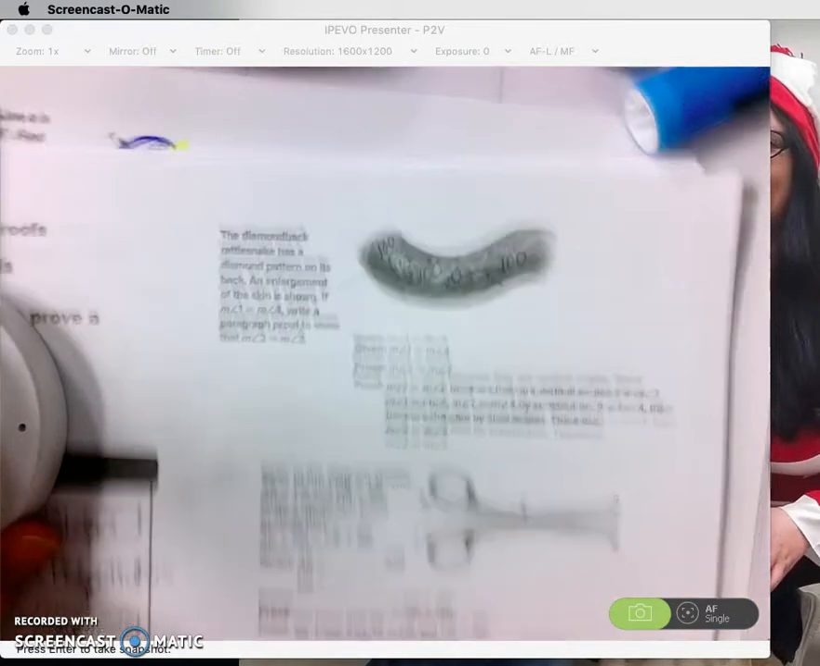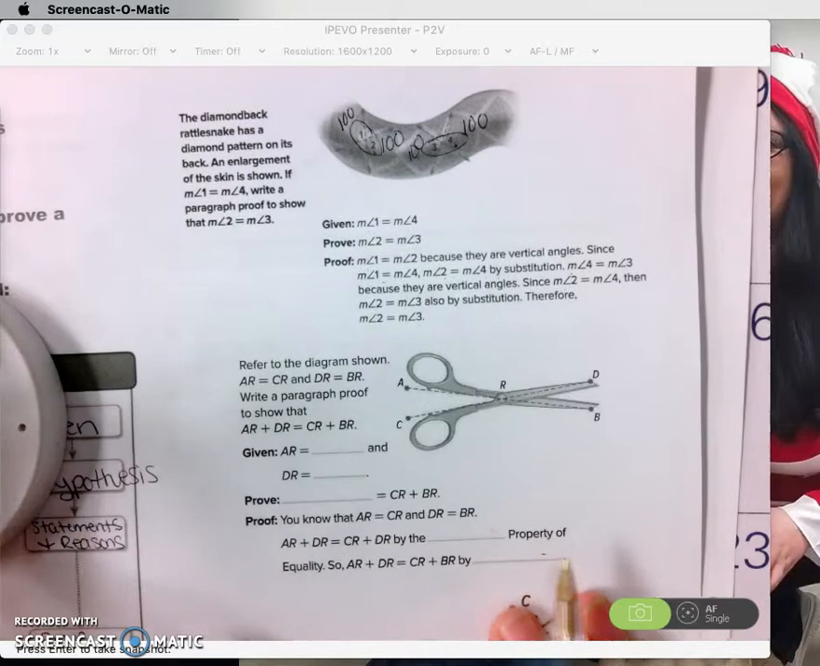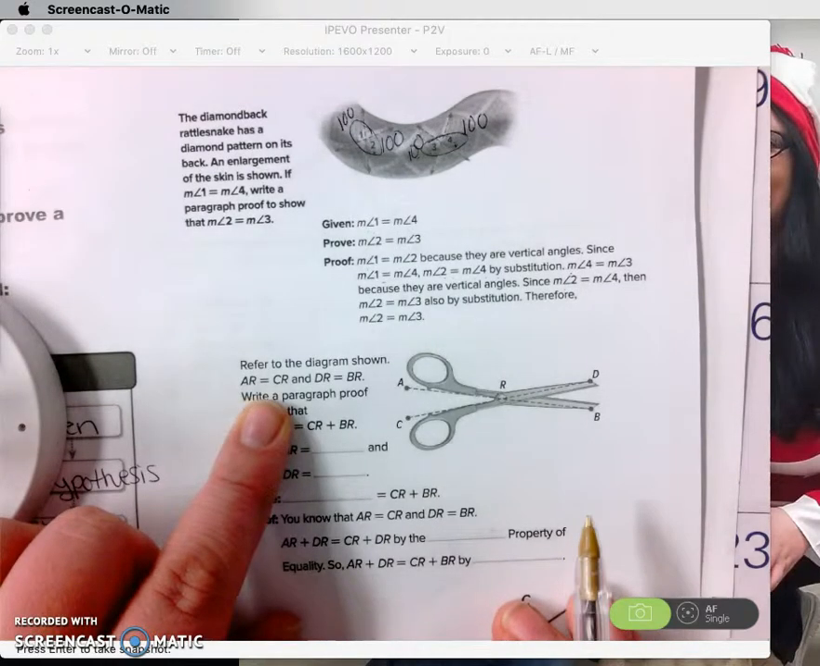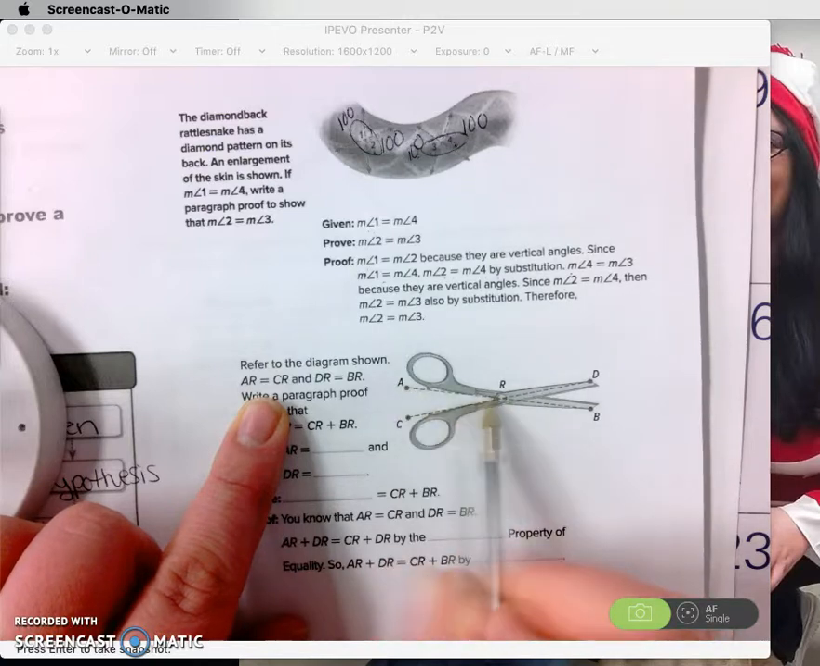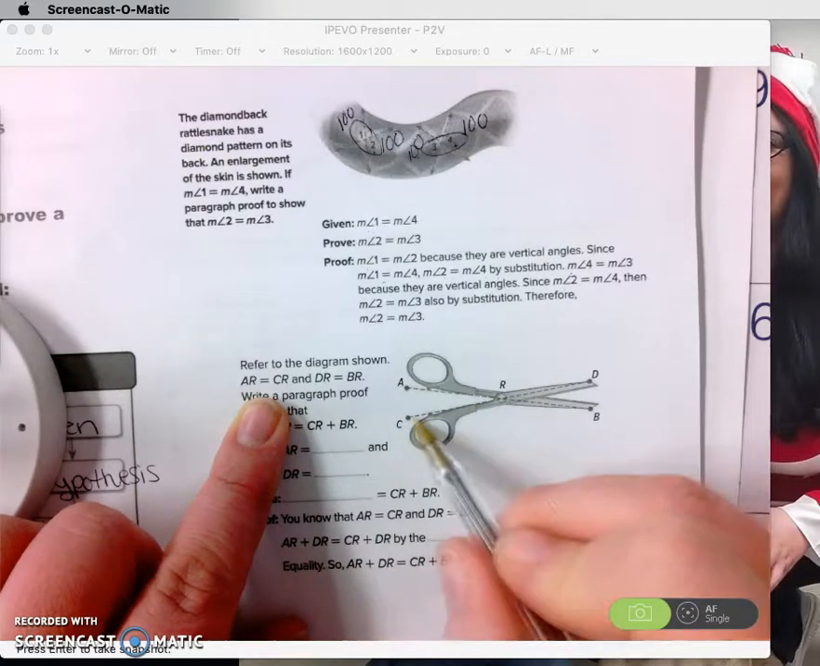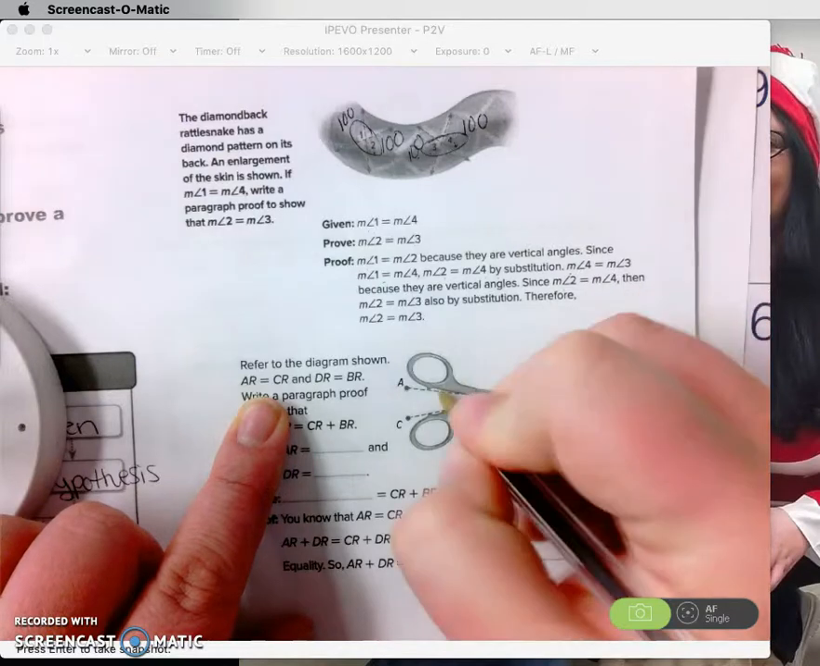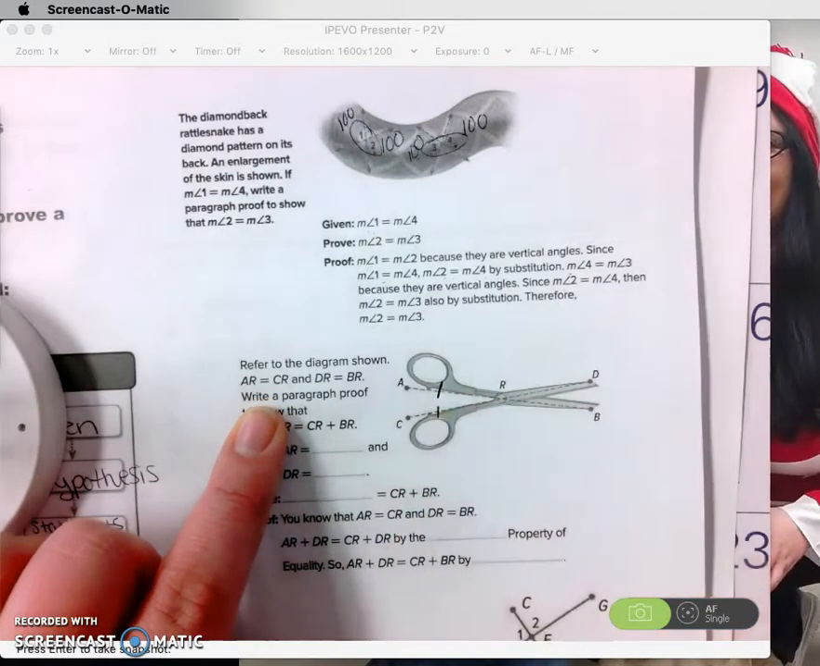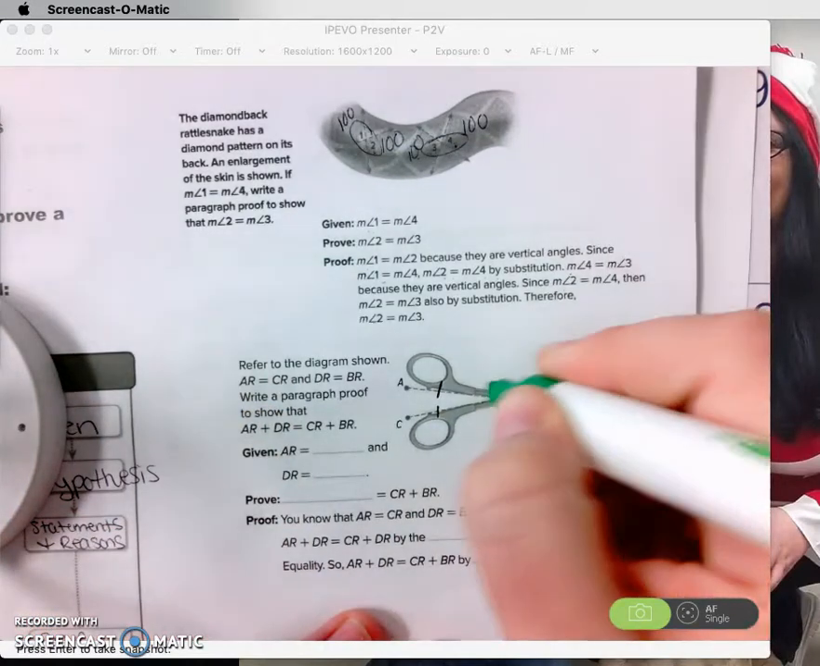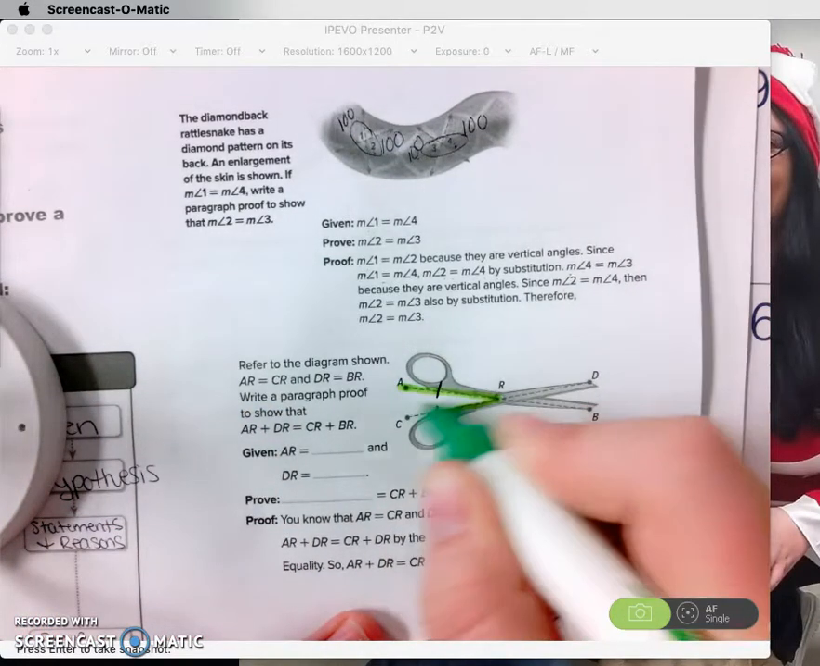Okay, refer to the diagram shown. AR is equal to CR. So here I look, see AR, that's this statement right here, and CR right here. Sometimes I like to make little notes or even highlight them the same color to show that this one is equal to this one.